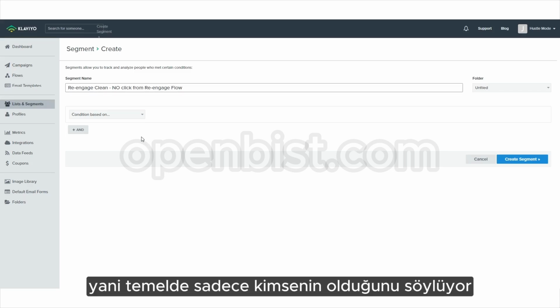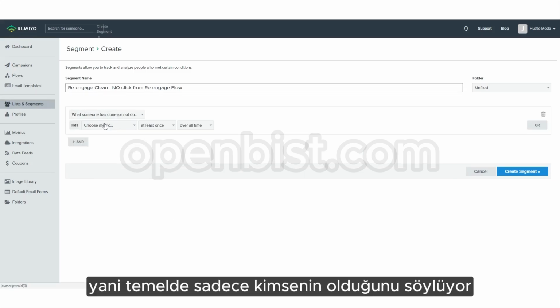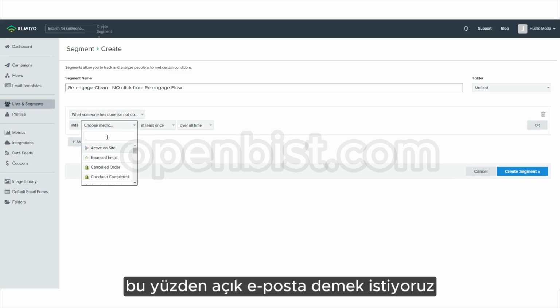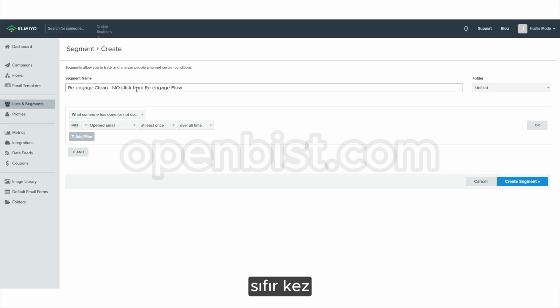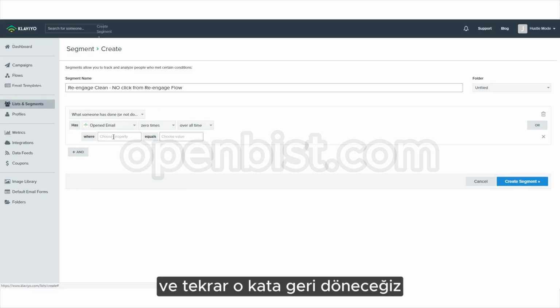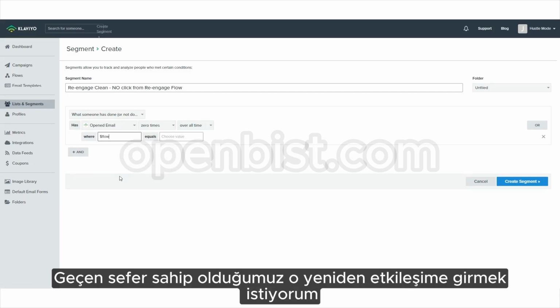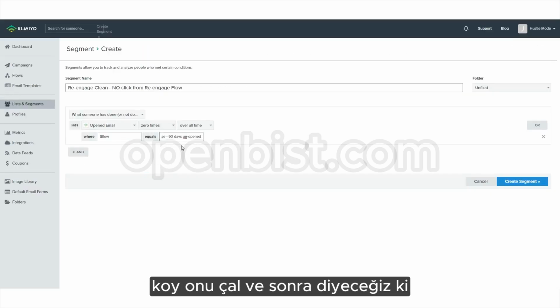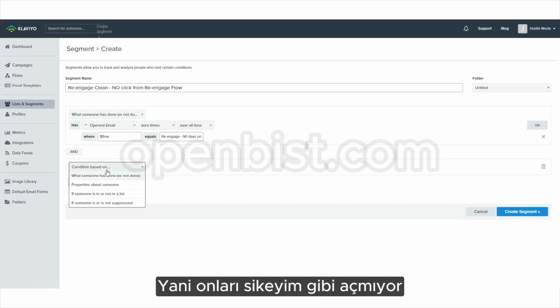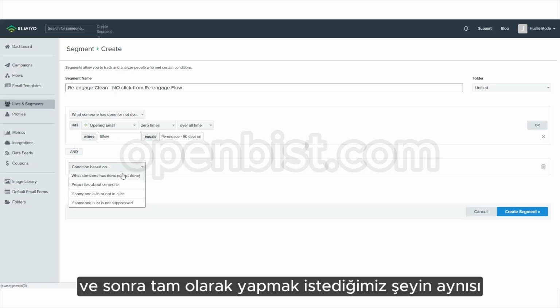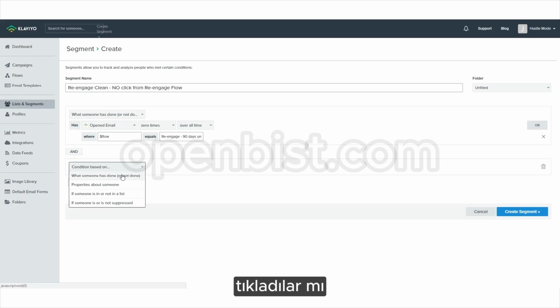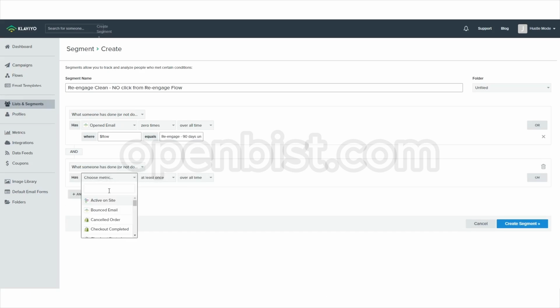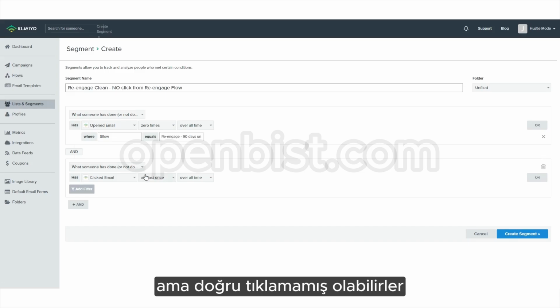So basically we want to say opened email 0 times, and we're going to go back down to that flow one again, and take that re-engage that we had last time, so come back over here, steal that, put it in, and then, I mean, if they've not opened it at all, like fuck them. And then exactly the same thing we want to do, did they click? They may have opened but they may have not clicked, right?